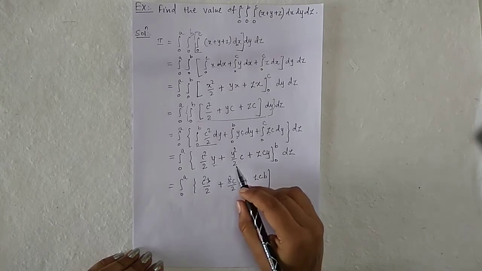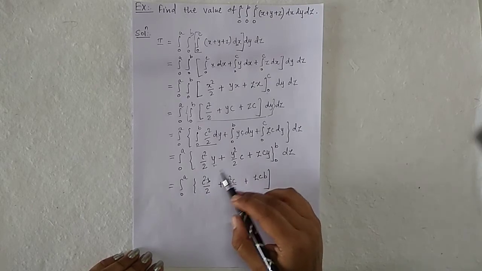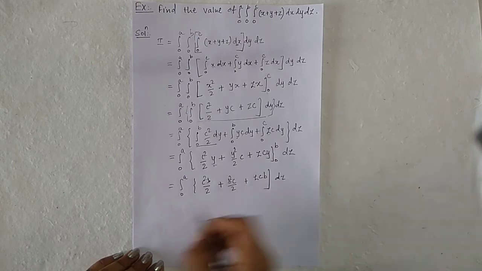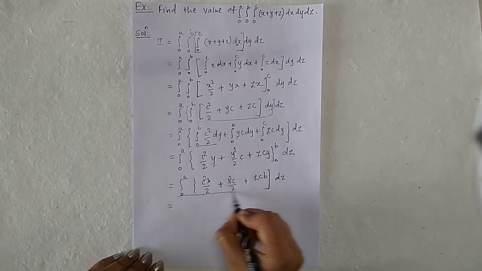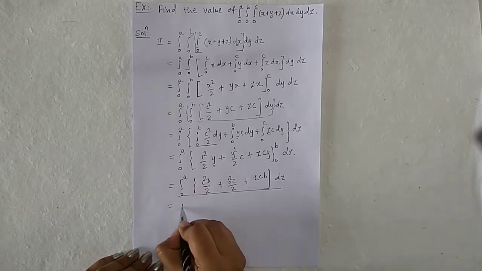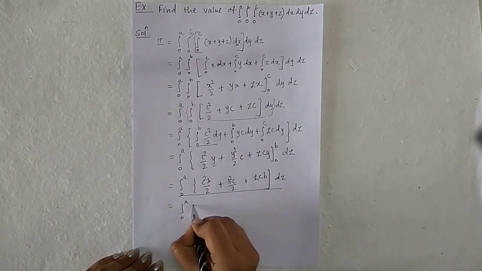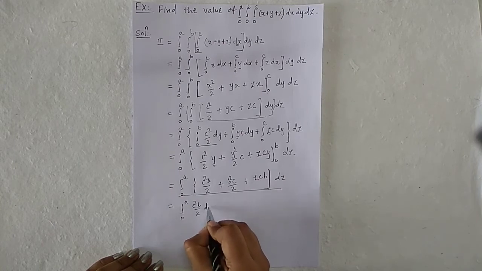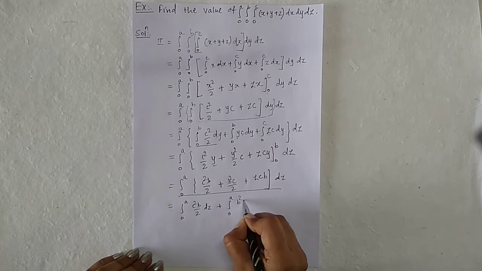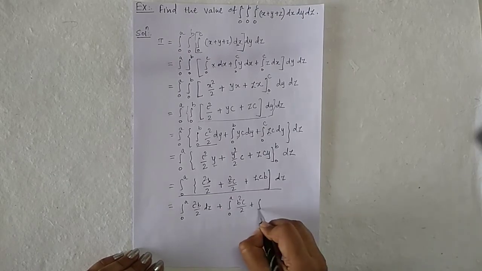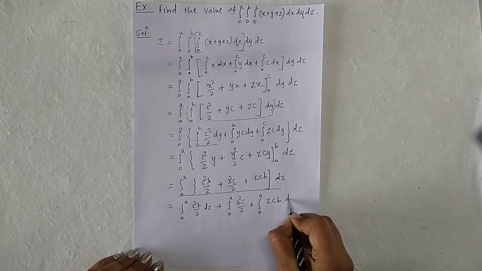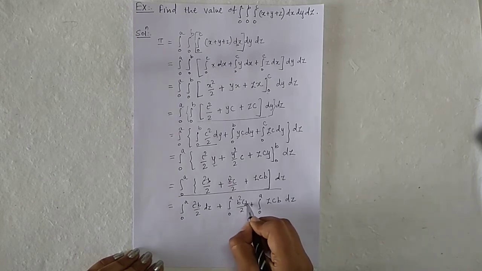When you put z equal to 0, all become 0 in dz. The last integration is with respect to z. So integration 0 to a of c square b by 2 dz plus integration 0 to a of b square c by 2 plus integration 0 to a of z c b into dz.